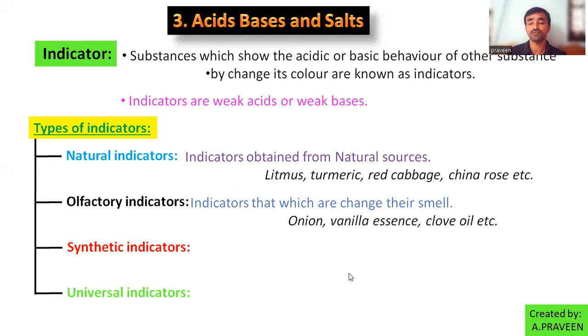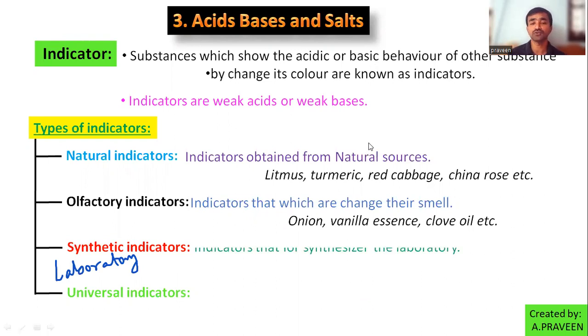Then we have indicators artificially prepared in the laboratory by using a combination of chemicals. They are called synthetic indicators. The universal indicator also comes in that same category, synthetic or artificial, also called laboratory indicators.